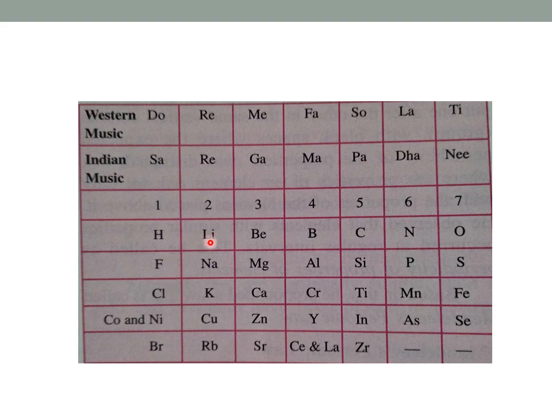In the same way, lithium and sodium show the same properties. Beryllium and magnesium show the same properties. So from wherever you take the element, every 8th element will show the properties of the first element, just like the musical notes. Sa, Re, Ga, Ma, Pa, Da, Ni. Again starts what? Sa. This is Newland's law of octaves.